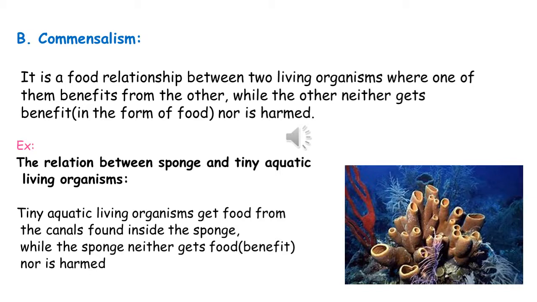Commensalism is a food relationship between two living organisms where one of them benefits from the other while the other neither gets benefit in the form of food nor is harmed. Example: the relation between sponge and tiny aquatic living organisms. Tiny aquatic living organisms get food from the canals found inside the sponge, while the sponge neither gets food or benefit nor is harmed.